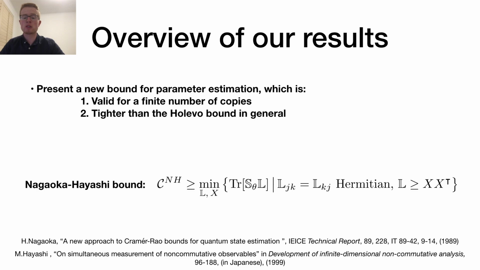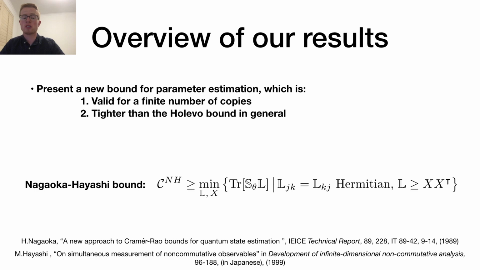The bound is named as such after two important papers. The original bound was introduced by Nagaoka in 1989 for the estimation of two parameters. For the case of estimating physical observables, Hayashi extended the original Nagaoka bound to more than two parameters. In this setting, the minimization problem is different to that of the parameter estimation setting which is shown.